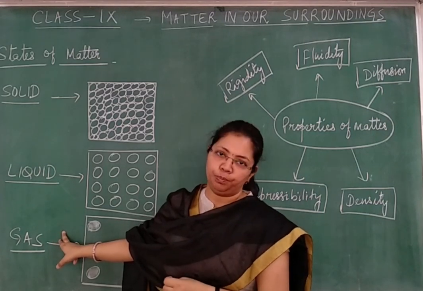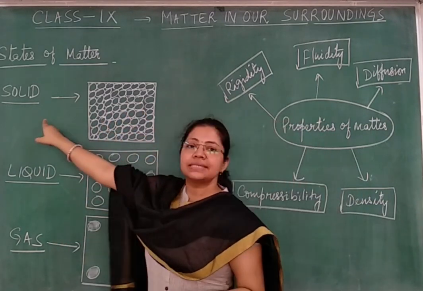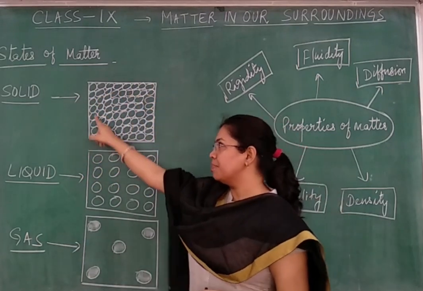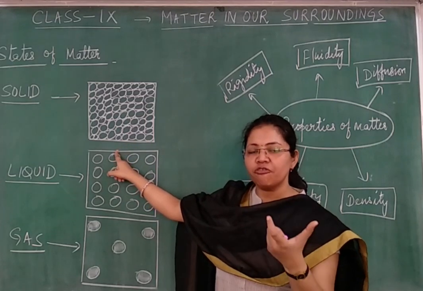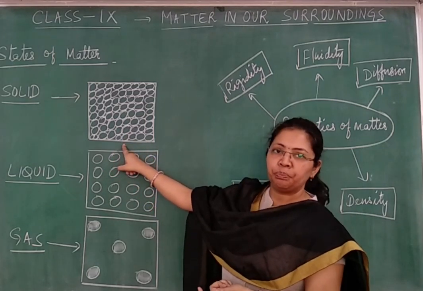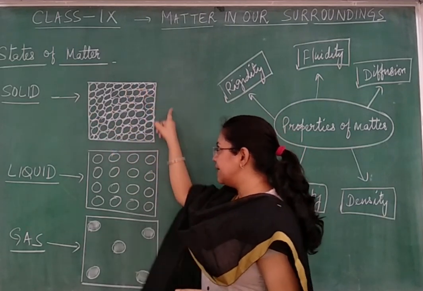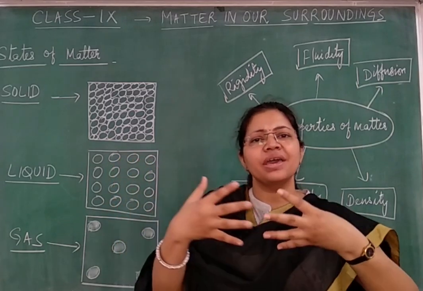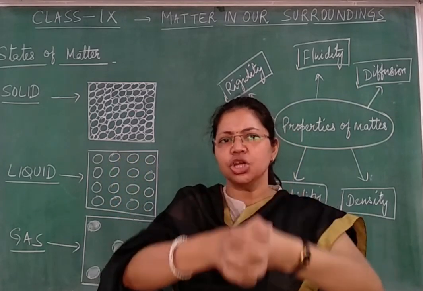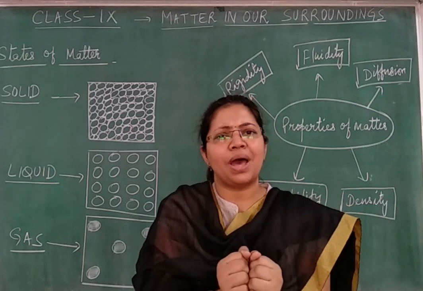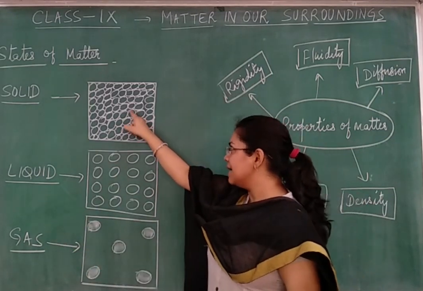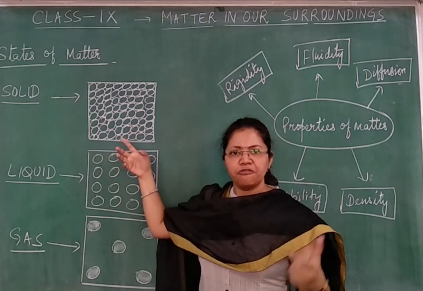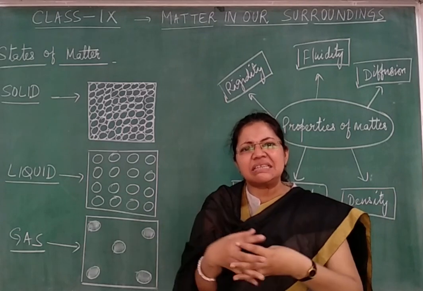Let's see how. First we will take the example of solid state. I have drawn a representative diagram for the arrangement of particles in solid state. Children, in solid state, as you can see from the blackboard, particles are very closely packed with each other. They are so closely packed that there are hardly any spaces left between the particles. They are almost physically sticking together.